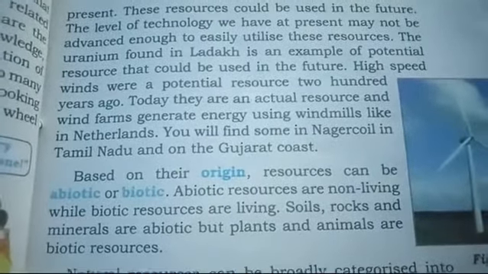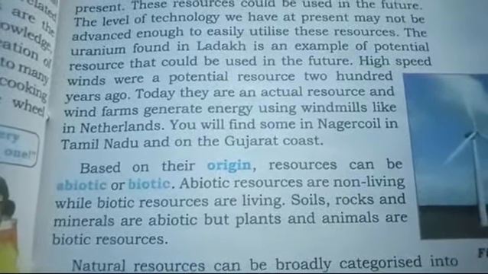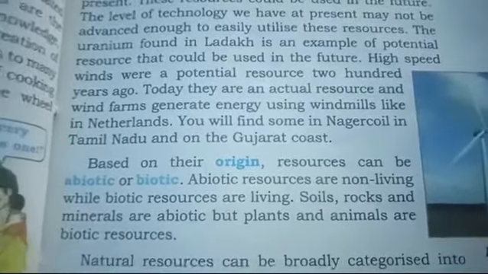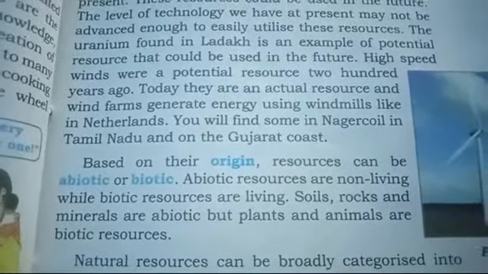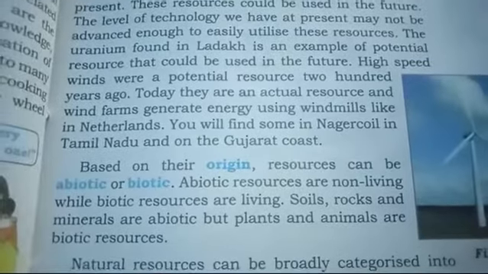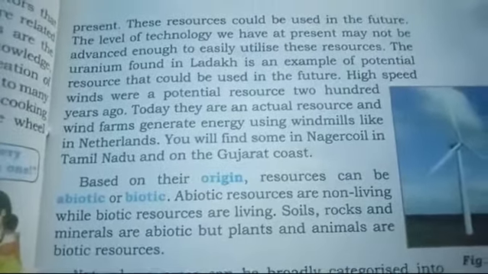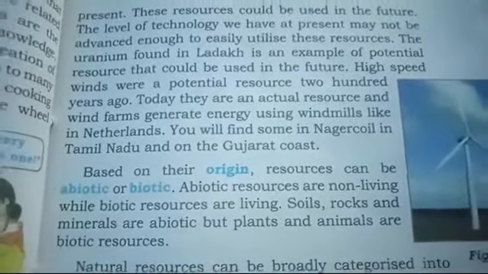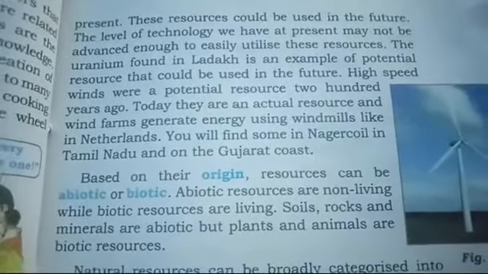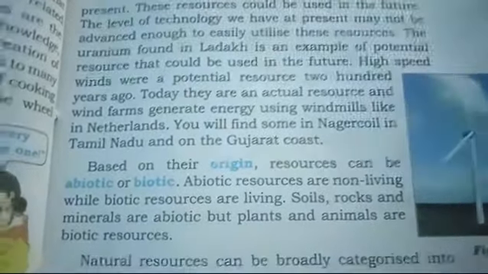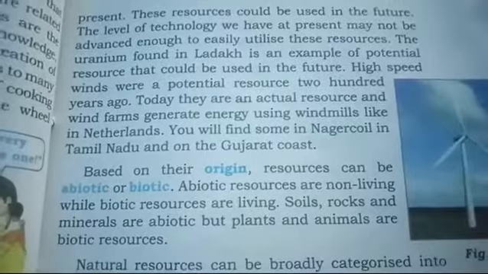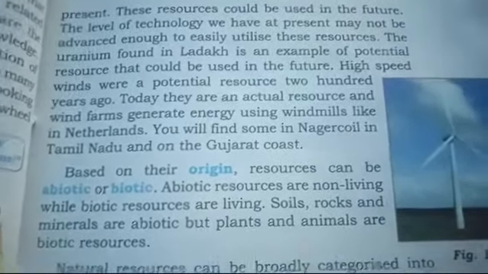Suppose, beta, we have our windmills in Kerala, in Tamil Nadu. Earlier they were of no use. In ancient times they were treated as potential resources, but at present we are using them to generate energy, and so now they have come into the category of actual resources.